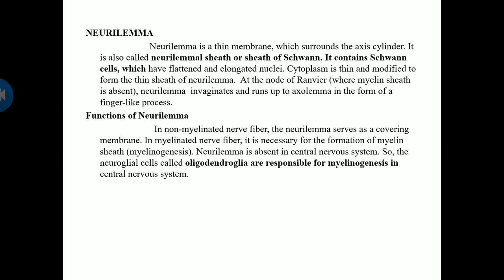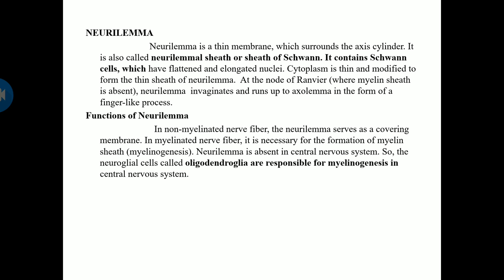Next is the neurolemma. The neurolemma is a thin membrane which surrounds the axis cylinder of the axon. It is also called the neurolemmal sheath or sheath of Schwann. It contains Schwann cells, which have flattened and elongated nuclei. The cytoplasm is thin and modified to form the thin sheath of the neurolemma. At the node of Ranvier, where the myelin sheath is absent, the neurolemma invaginates and runs up to the axolemma in the form of a finger-like process.